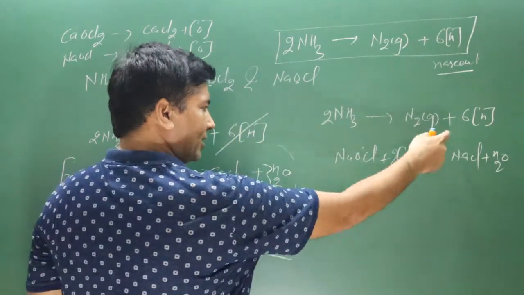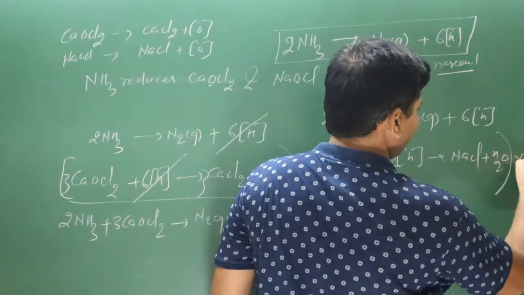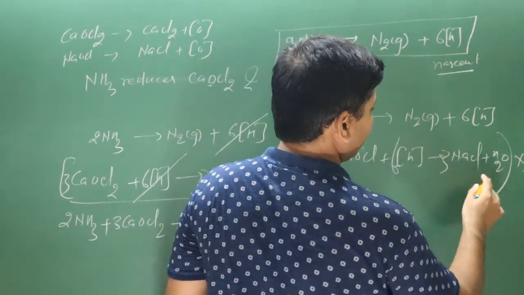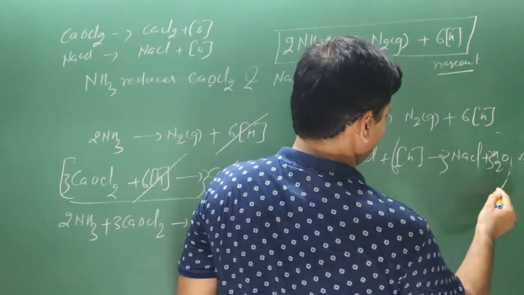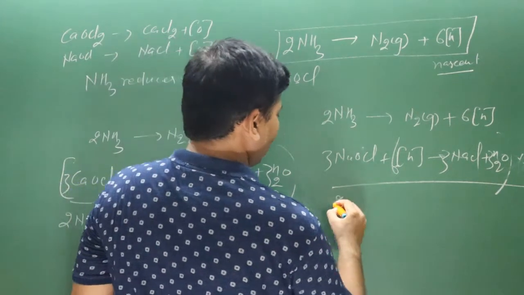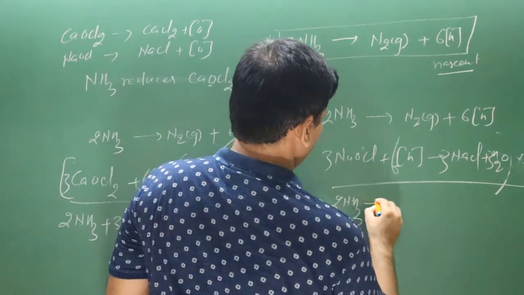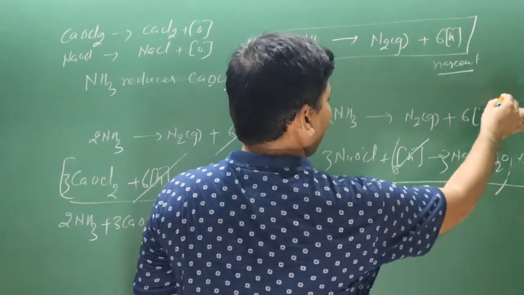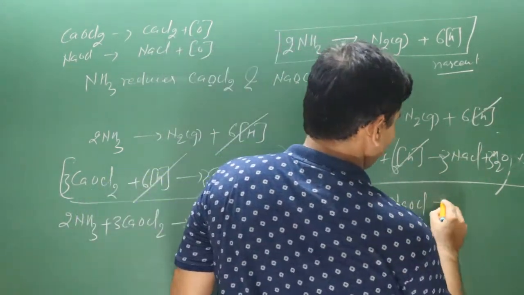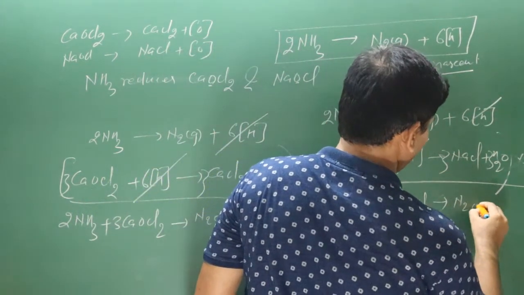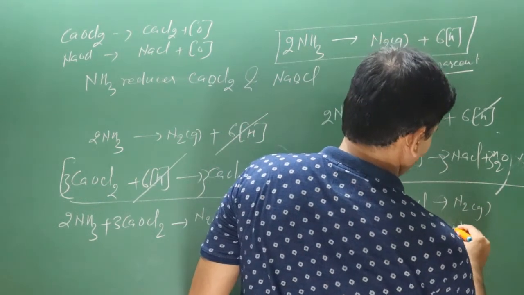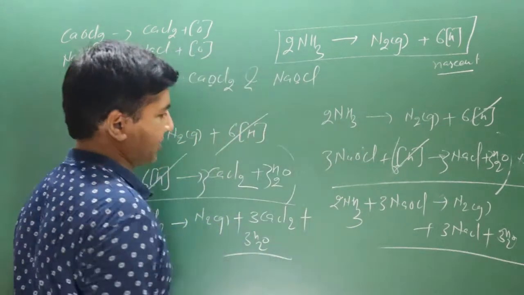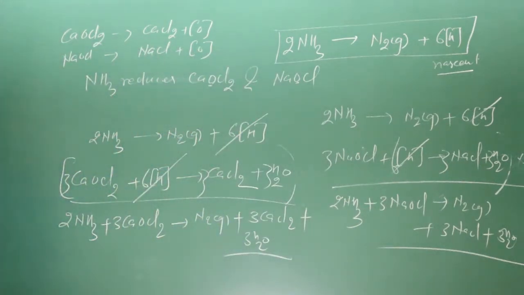We need 6 nascent hydrogen, so multiply by 3. 3 times 2 is 6. I remove these numbers. Then 2 ammonia molecules and 3 sodium hypochlorite. Nascent hydrogens are cancelled out. On the other side we have nitrogen gas, 3 sodium chloride, and 3 water molecules. The reaction is complete. Very simple chemical reactions.